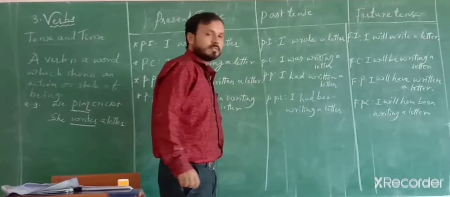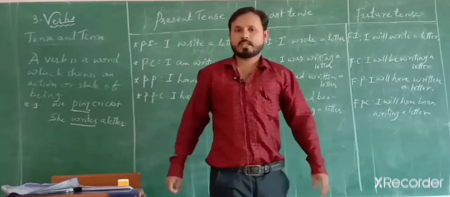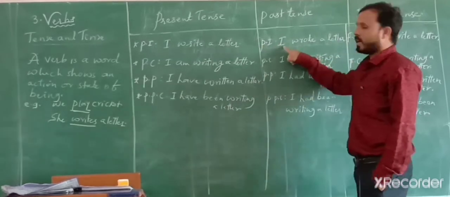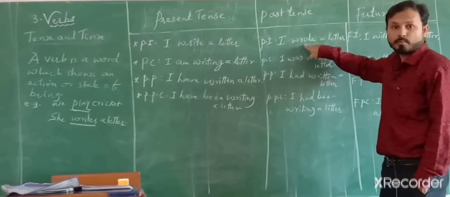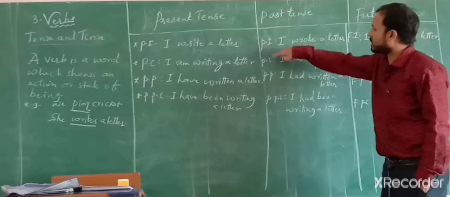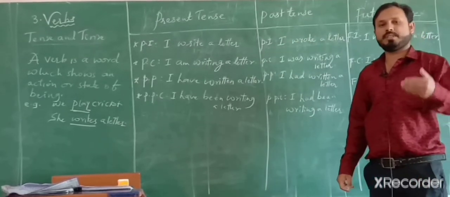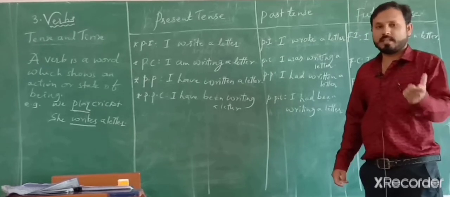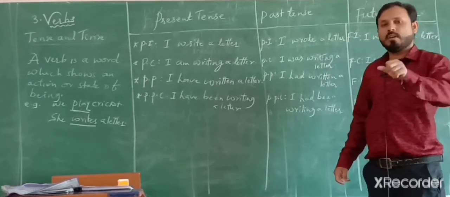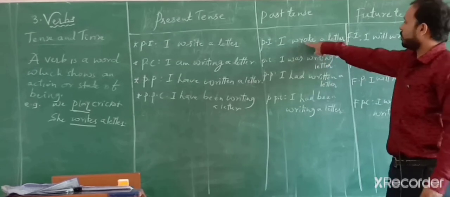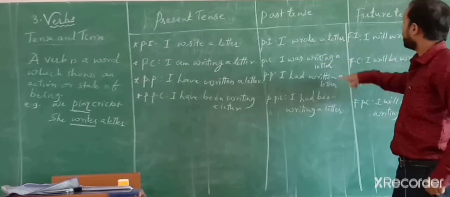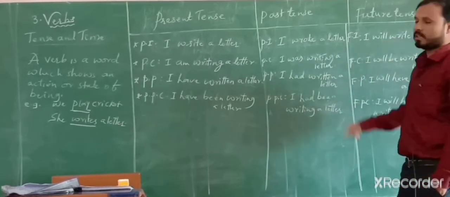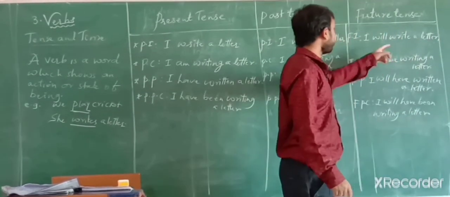So similar. Again, let me explain here. Present: I write a letter. Past: I wrote a letter. The verb should be in the second form for past, with all the subjects, I, we, you, he, she, it, they, or any singular or plural subject, any name of a person, noun or pronoun. The verb should be in the second form. And here, I will write a letter.